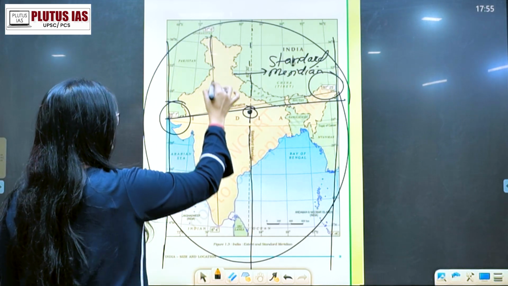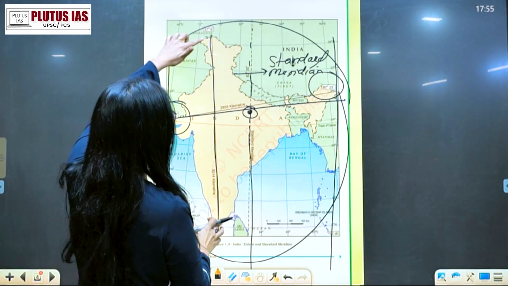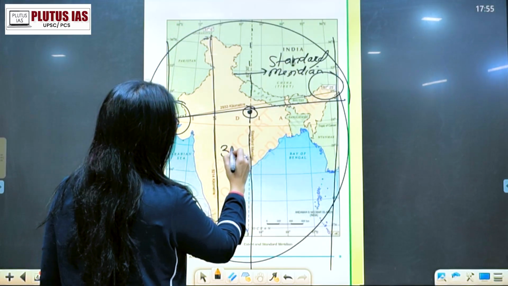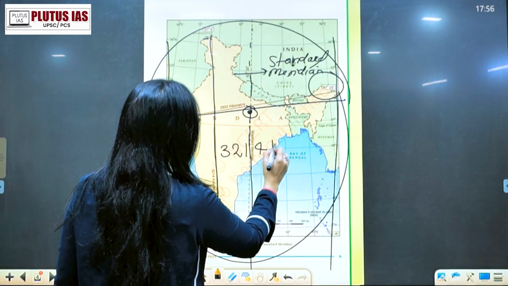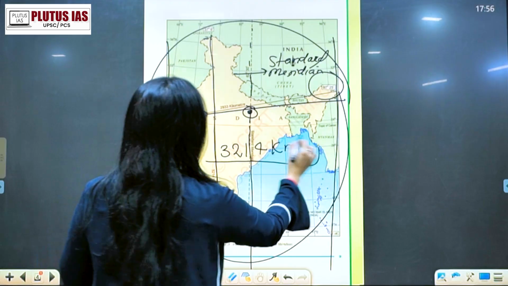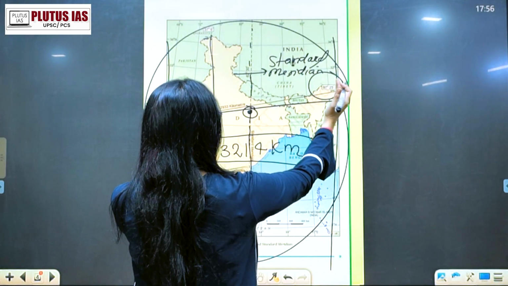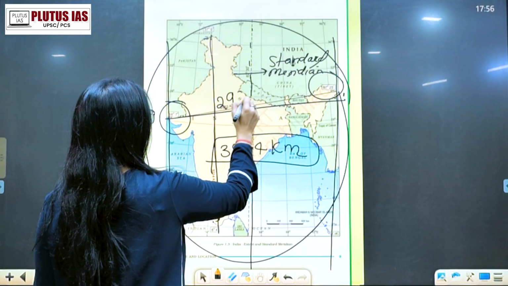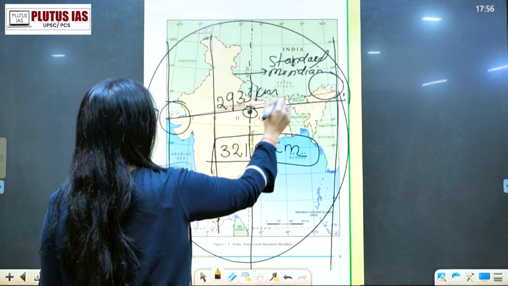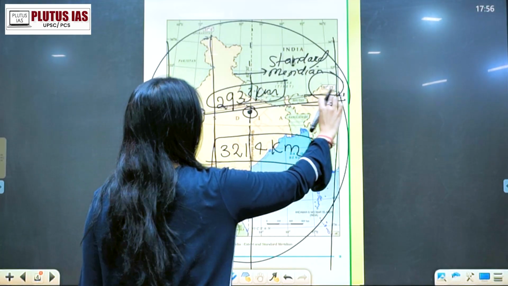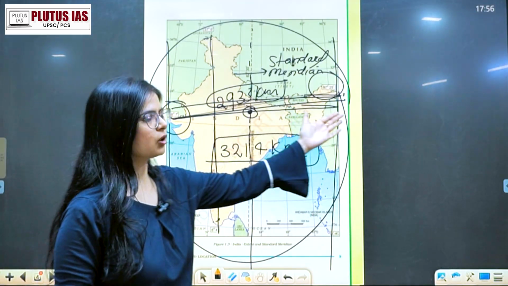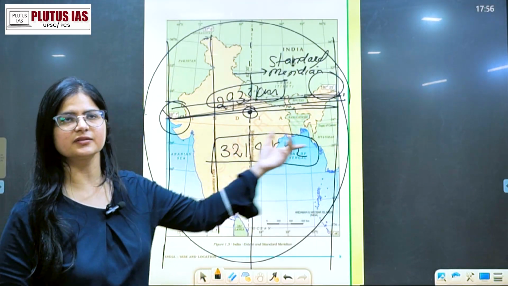If you see this extent, what is this kilometer-wise? You are taking the distance from north to south, which is 3214 kilometers. And if we measure the length like this, which is 2933 kilometers. So this is the extent, longitudinal wise, how much is the distance from here.